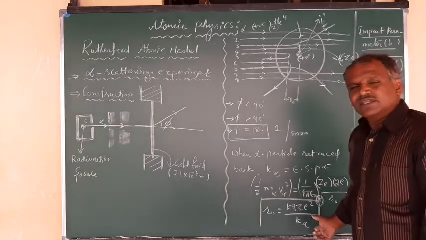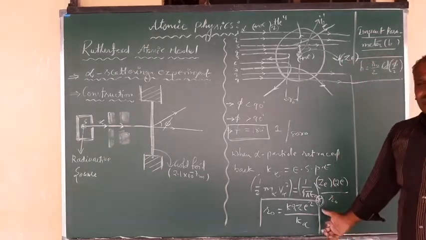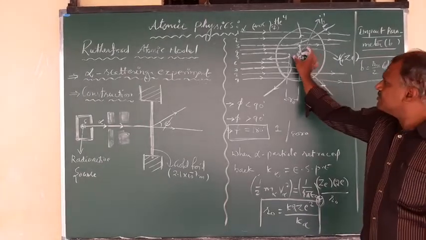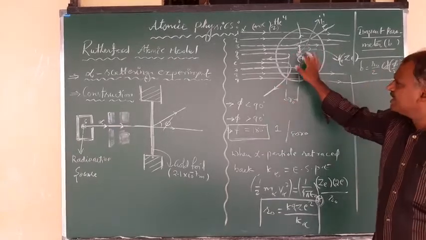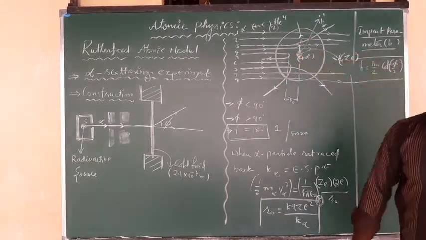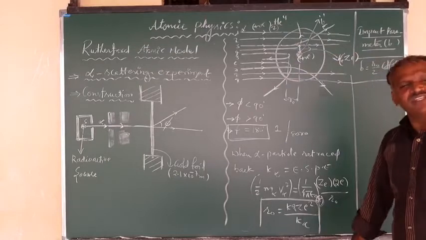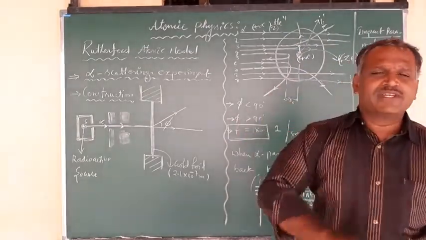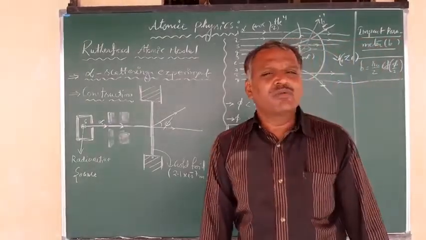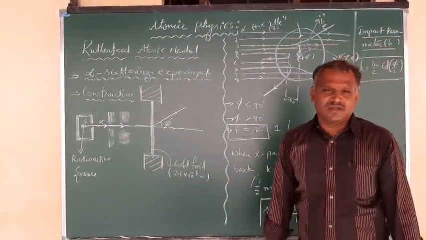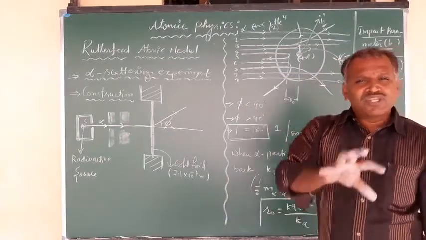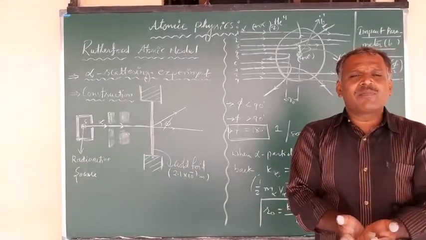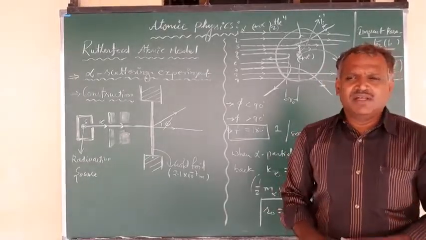And this is the minimum distance, which gives the size of the nucleus. This distance, measured from here to here, is not exact, but it gives you the size of the nucleus, which we can calculate using this equation. Now, what are the important points we observe in this experiment? The important point given by Rutherford is that most of the space of the atom is empty. The majority of the space within the atom is empty. Right, that is one point.